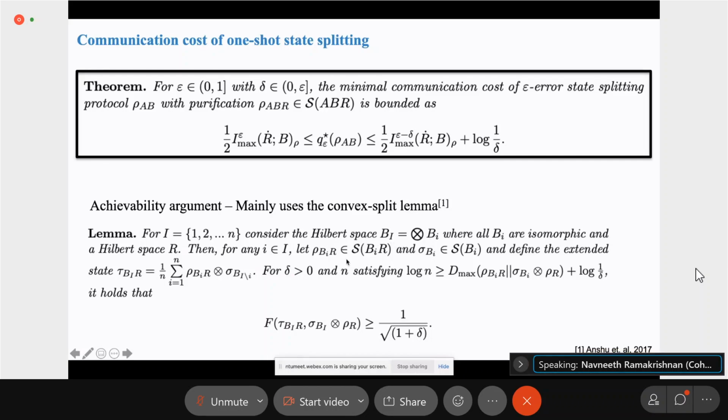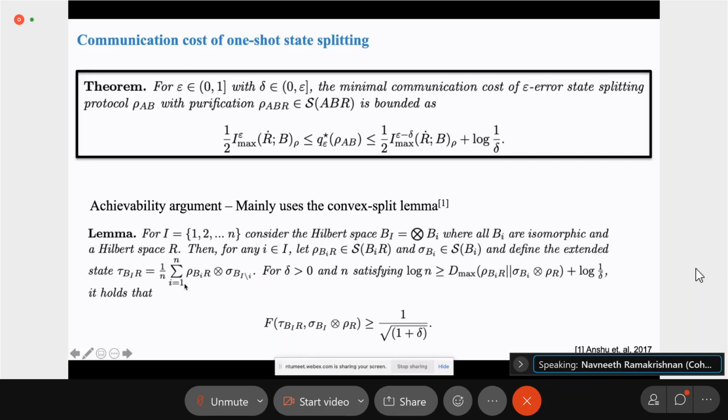Right? So now let us consider some state rho living on B_i R and also some sigma living on B_i. With these states, we can define the following extended state tau. So tau is a convex combination where you have rho on one of the i's, so let's say i equal to something. So you have rho on B_i R and sigma on all the remaining B_i's, right? And the convex combination is where we just vary little i from 1 to n.